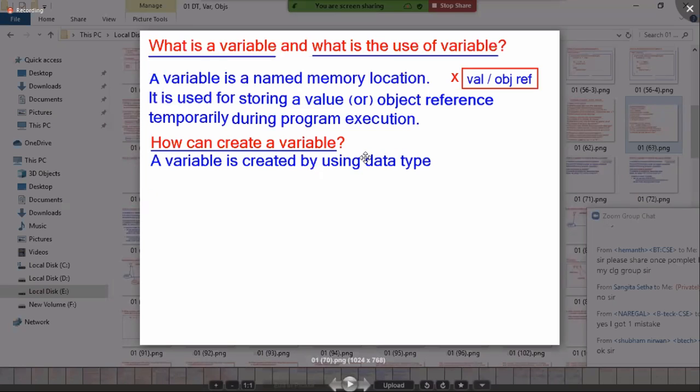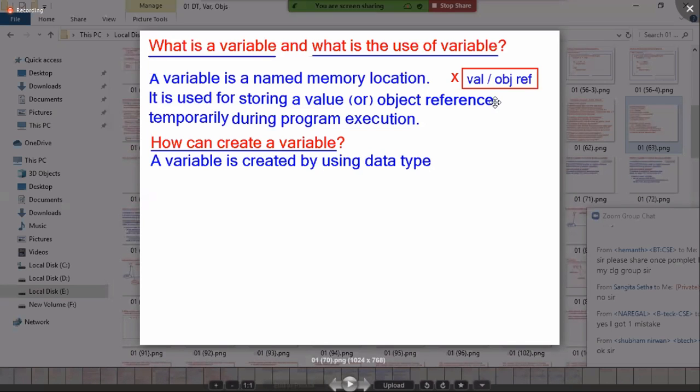I have 2 kinds: primitive data type and reference data type. Primitive data type is used for creating a variable for storing a value. Reference data type is used for creating a variable not for storing a value, but for storing an object reference.